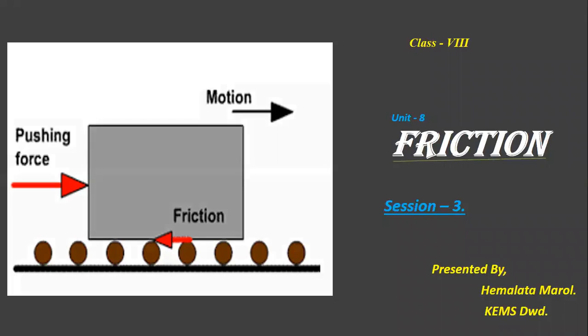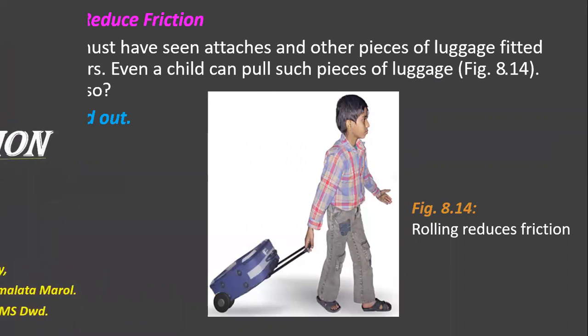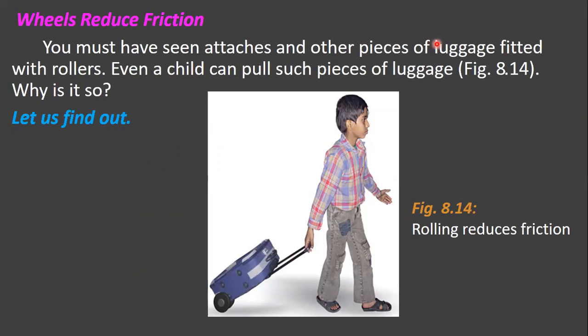Now, today we will study how wheels reduce friction, and also we will study fluid friction. Children, you must have seen suitcases and other pieces of luggage fitted with rollers, and even a child can pull such pieces of luggage.